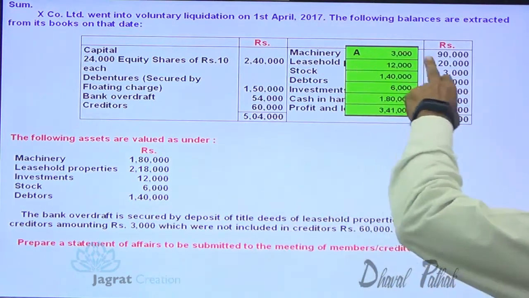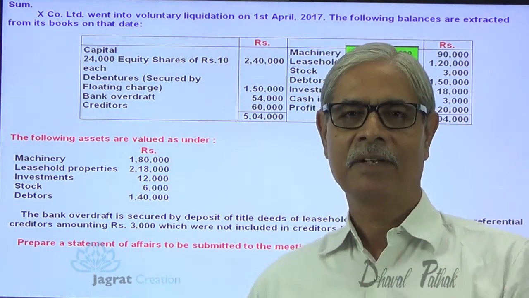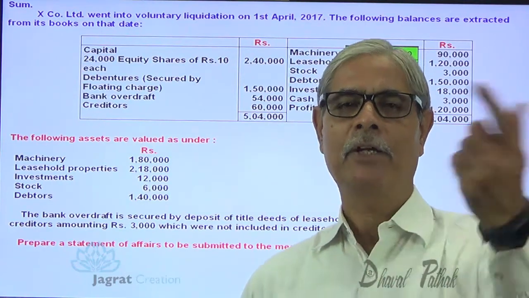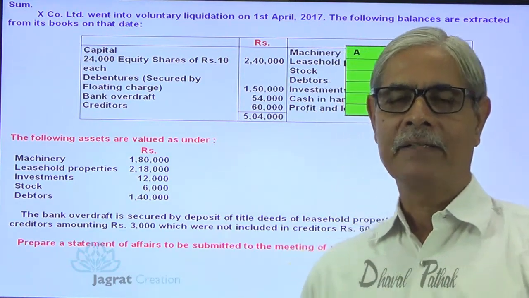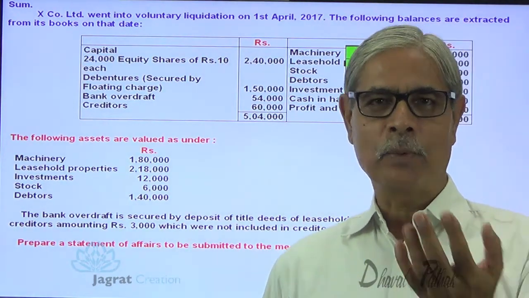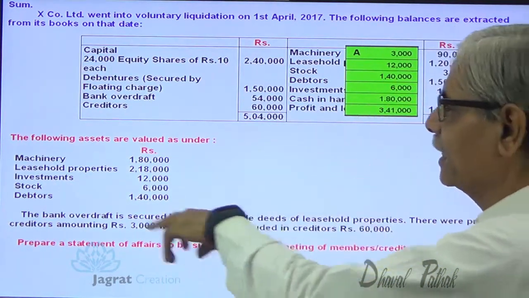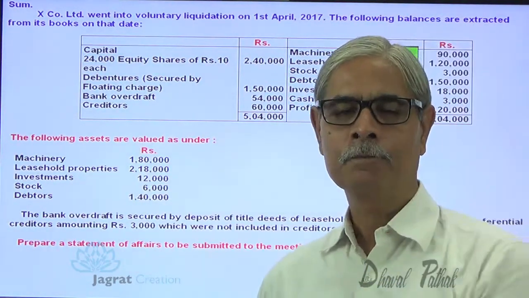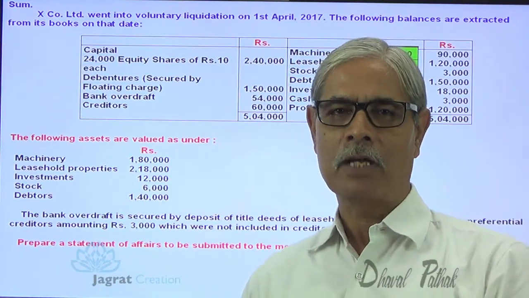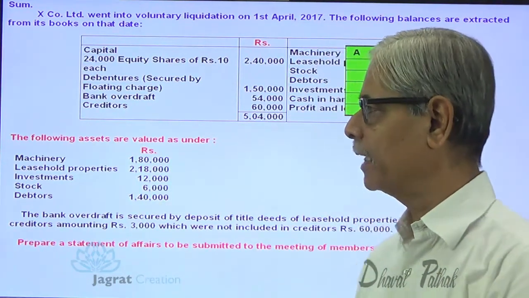So cash balance is the asset readily available for payment of liability. Then the next asset that you can convert into cash very fast is investment. Investment can be sold and the amount could be received fast.